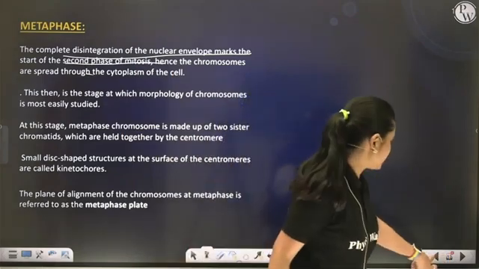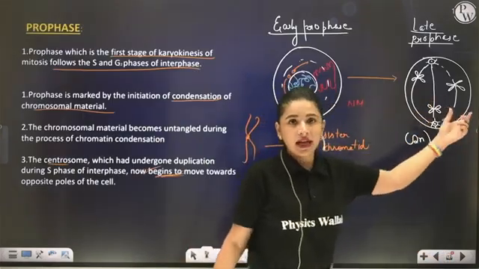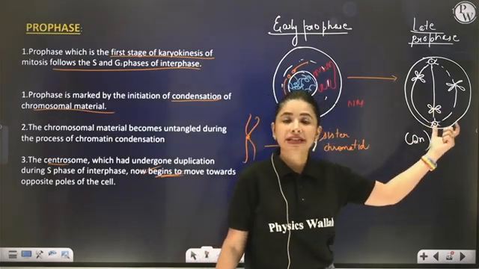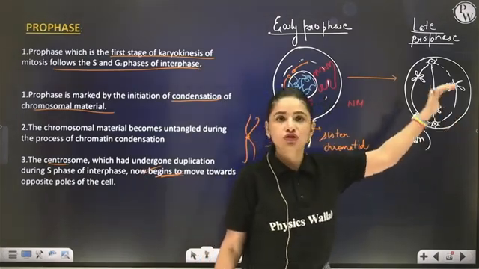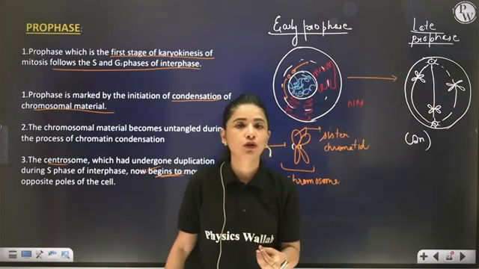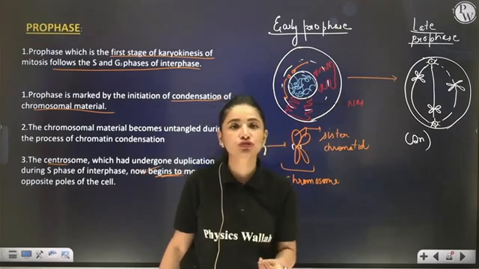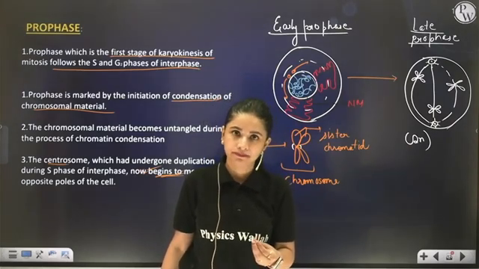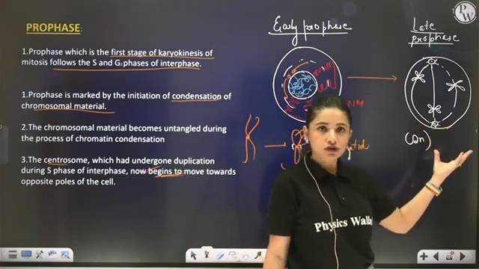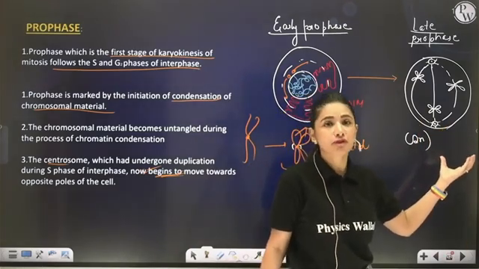So actually this diagram you can call late prophase or transition to metaphase, because here you can see there is no nuclear envelope, there are no cell organelles, and proper chromosomes are present attached to the spindle fiber. Clear? Yes or no? So this diagram can also be drawn as early metaphase.